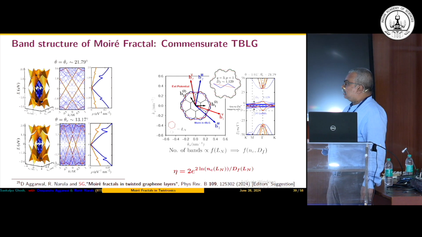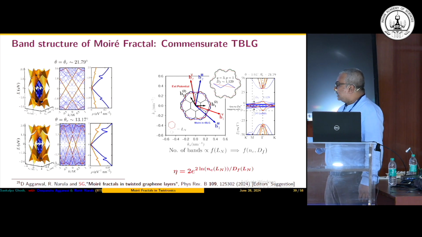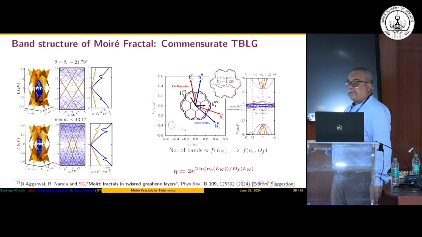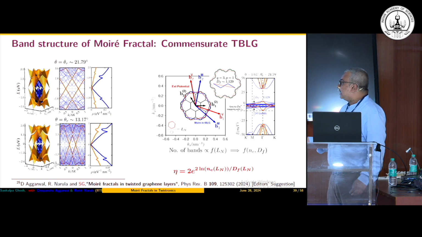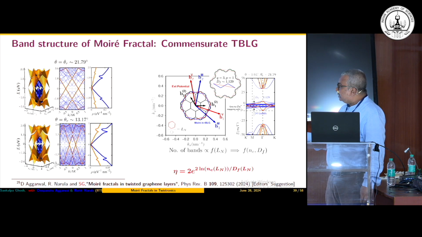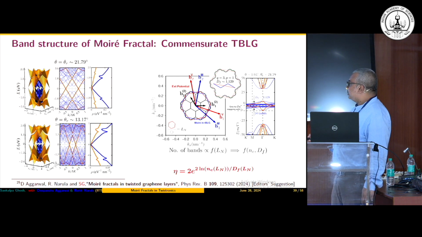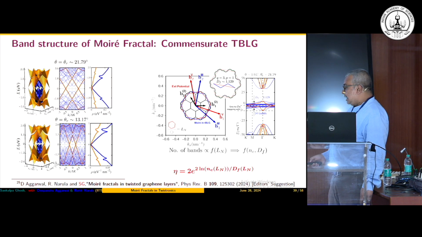You can actually do this for any angle. But what we will find is that when it is not a Moiré fractal, which means the angles are not the same, this fitting is not going to happen exactly. It will be approximately similar, but different from this one. Here, because this particular fitting of the edges of the Brillouin zone happens exactly, you can actually calculate the number of bands which will now be lying within the lowest two bands in this particular system, and this can be given by this particular formula.